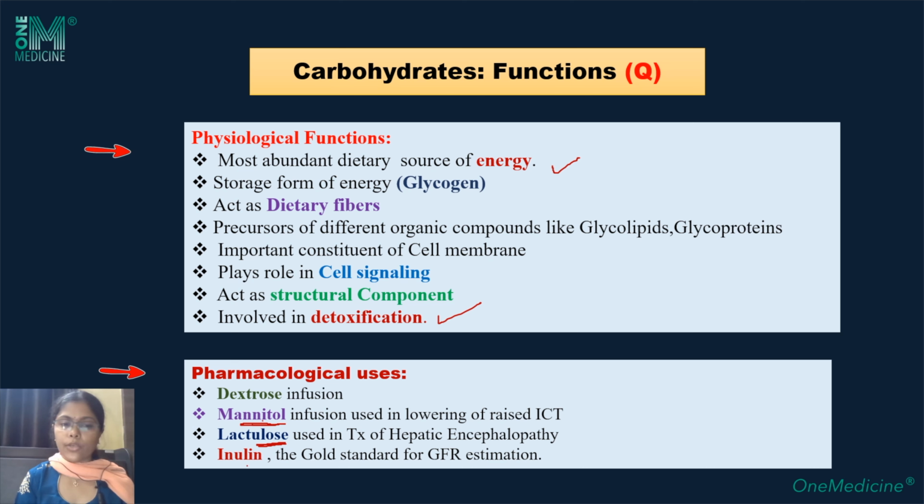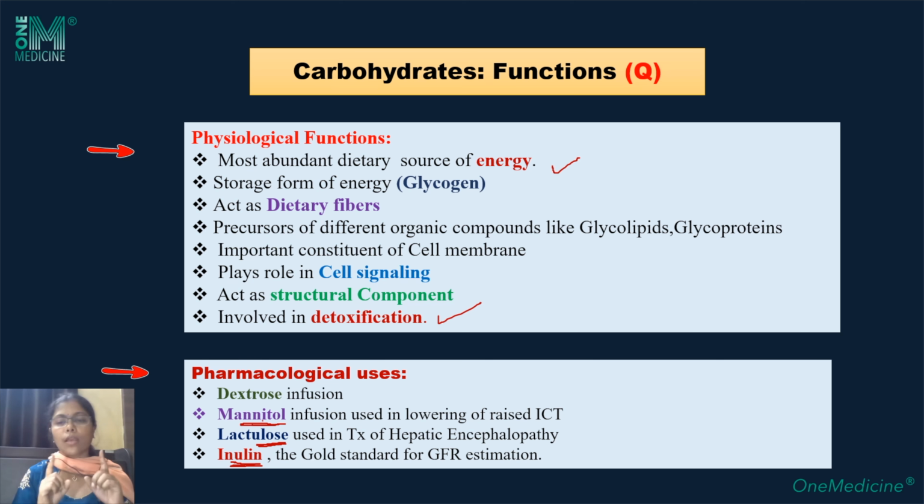And the last one is inulin. It is a homopolysaccharide of fructose, extracted from dahlia tubers, and it is used as a gold standard for estimation of glomerular filtration rate. So these are the pharmacological uses of carbohydrates.